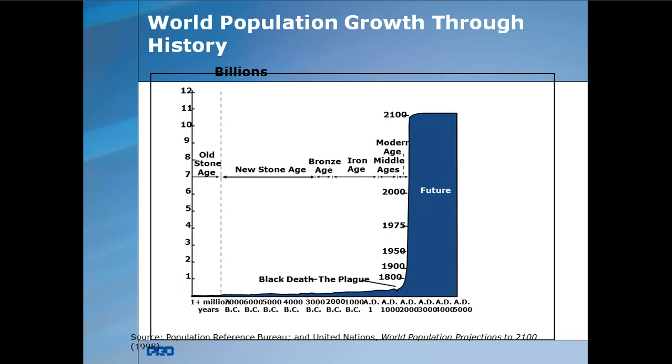Here, if you see the world population growth rate throughout history, the growth rate in 1800, how much was it?